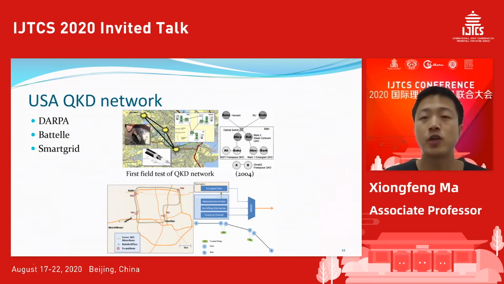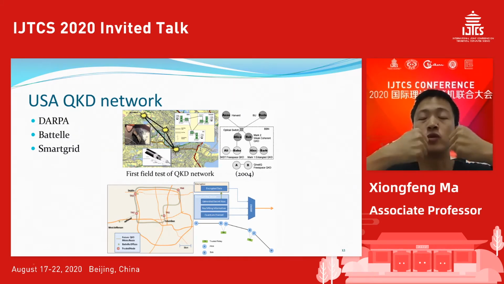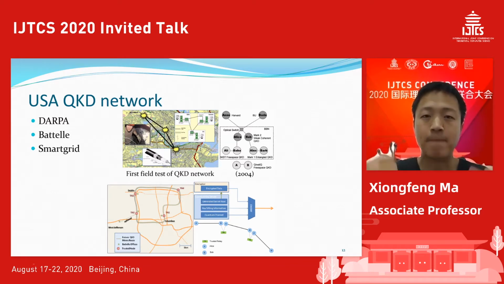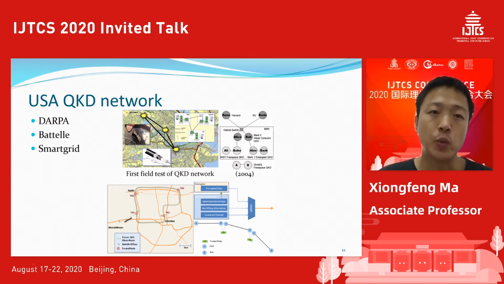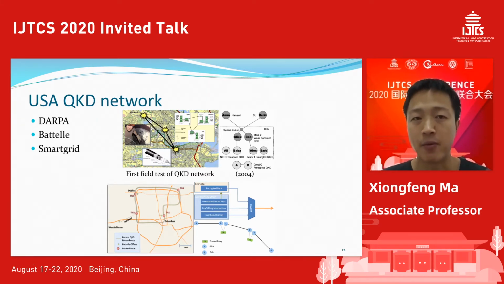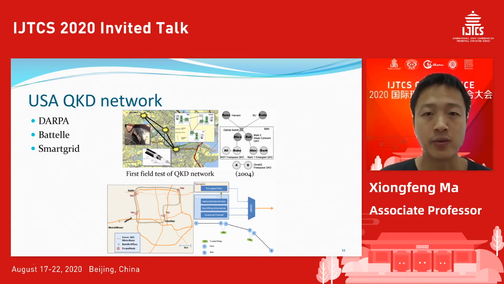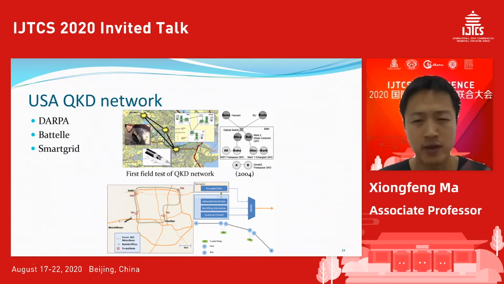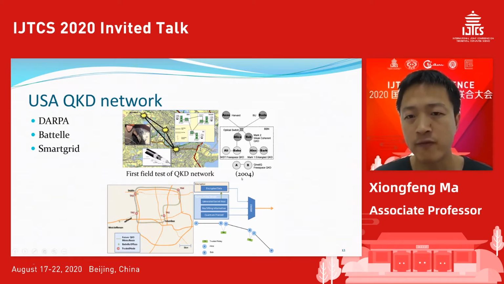Again, what we just discussed is point to point, always Alice and Bob doing the key distribution. Of course, in real implementations, we need to make it compatible with the network, a QKD network. There are lots of implementations, even a long time ago, like this implementation in 2004.